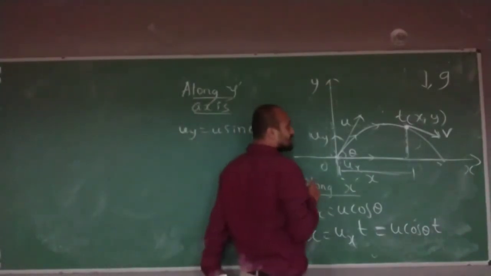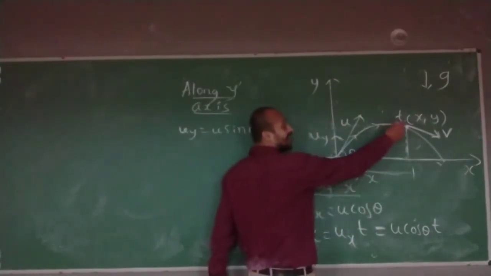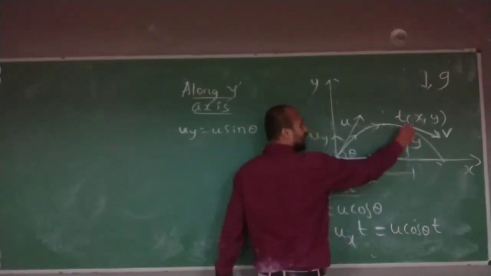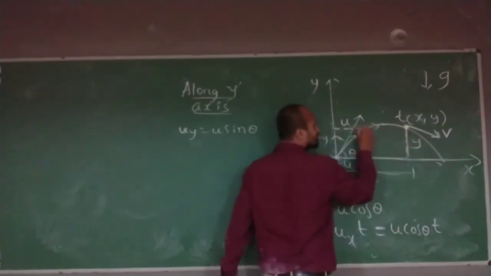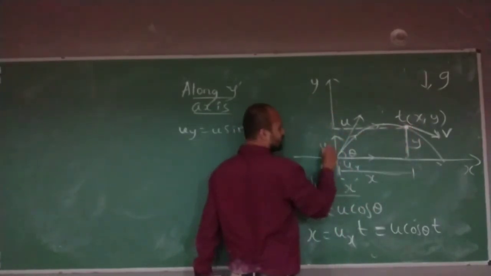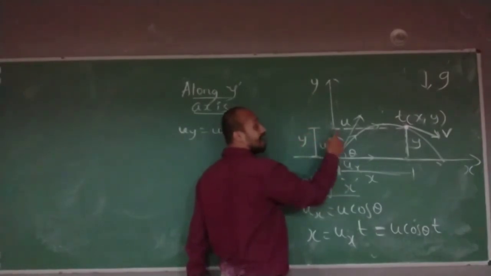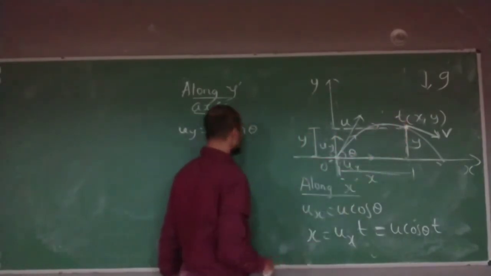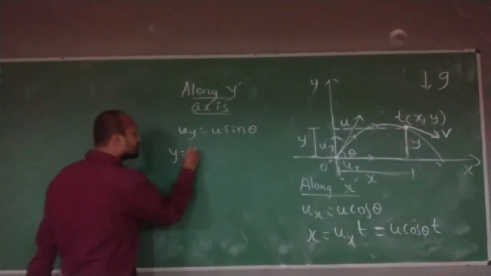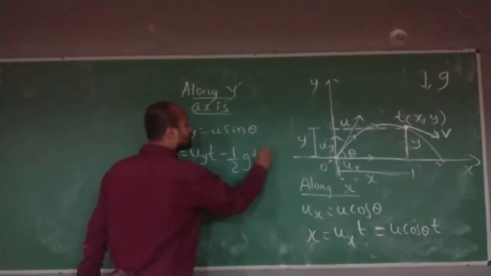And second thing, what is the distance traveled along the y-axis in time t? It will be y, this distance. If I draw a line like this, this is the y distance the object traveled in time t. So here y is equal to uy t minus half g t square.